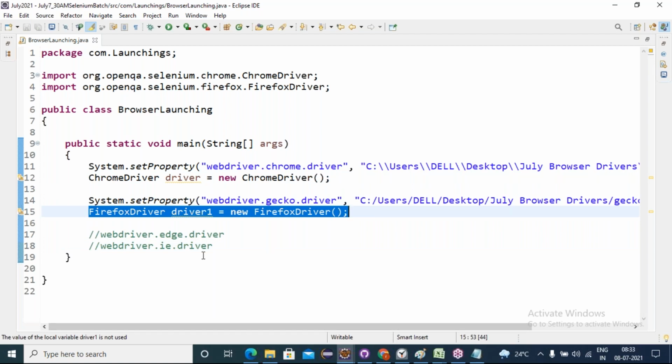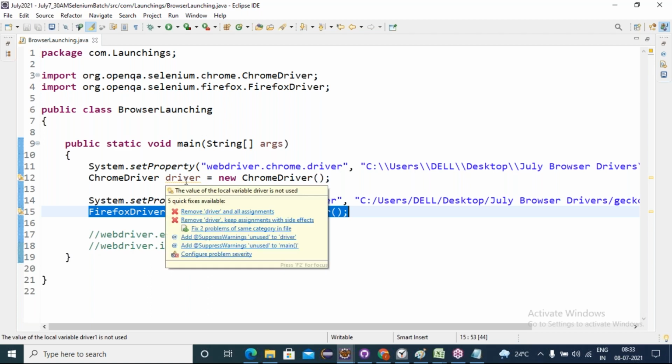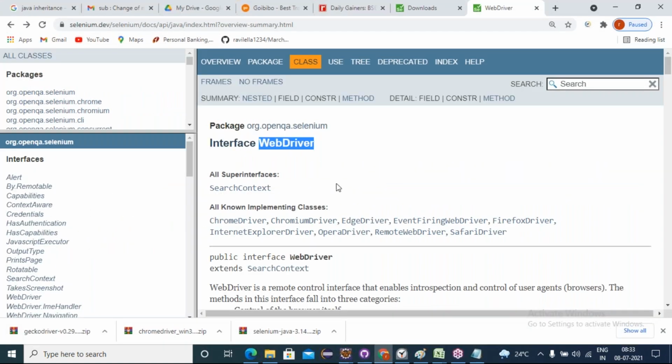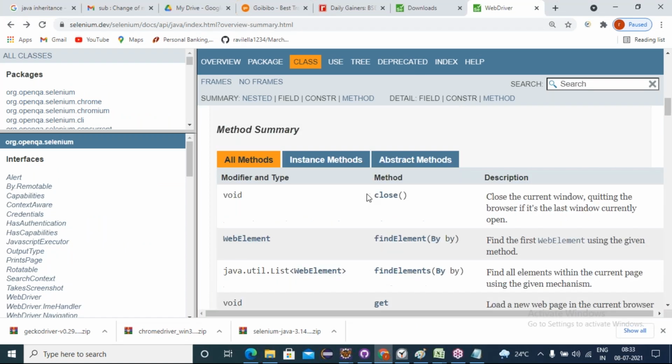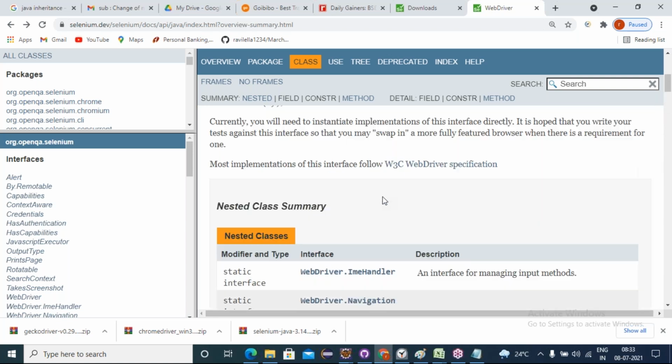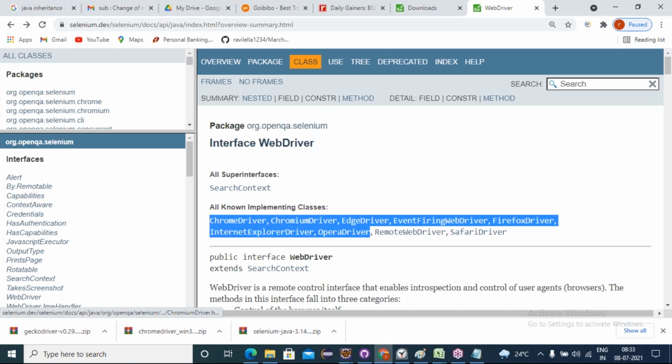In the opened browser, I want to navigate to some website. Friends, what is Selenium? Selenium is a WebDriver interface. So what does the WebDriver interface contain? It contains 13 abstract methods. All these methods are implemented in the respective child classes, like the ChromeDriver class. So all 13 methods can be accessed through the respective class references or not?